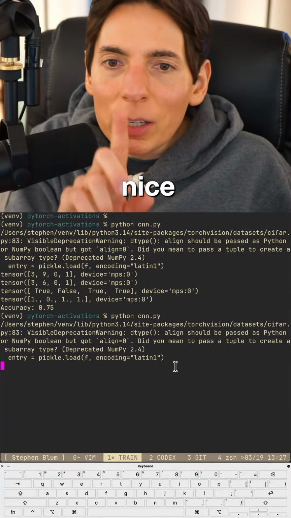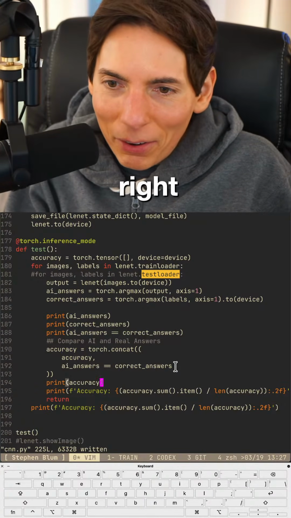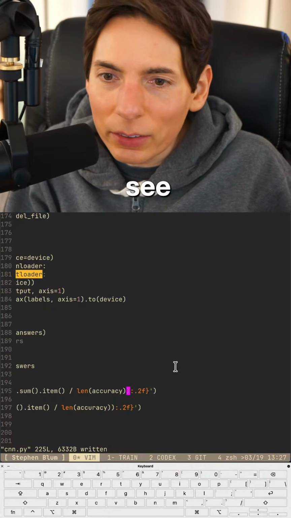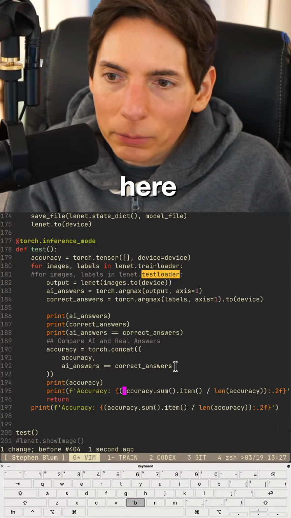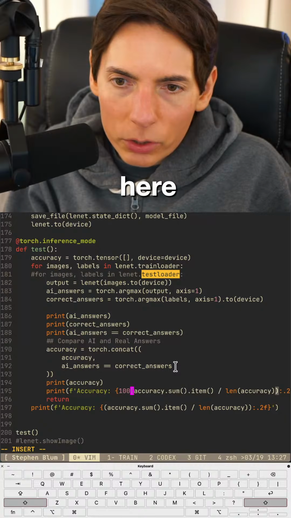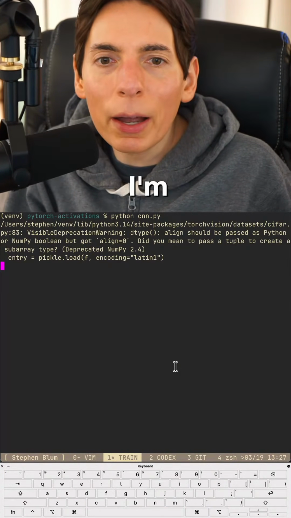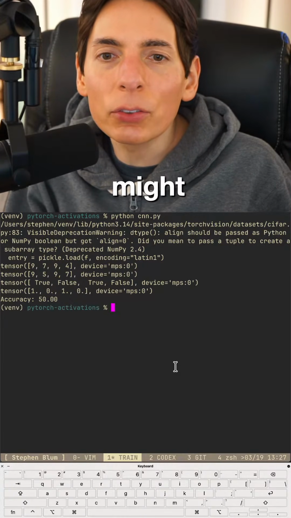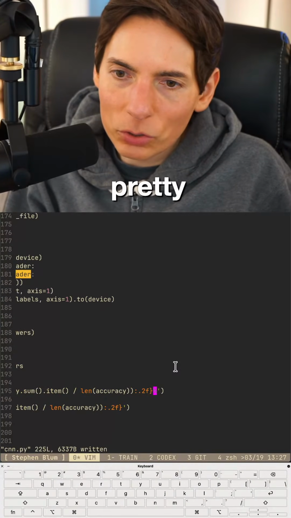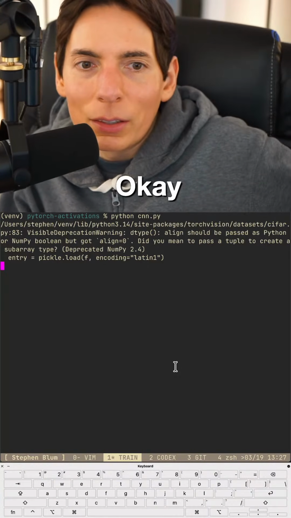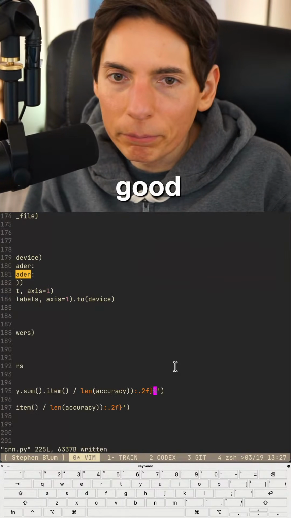Nice. Let me do a multiplication on that. 100%. 1.0. All right. Nothing to see here, you guys. 100 times. Can we do that? Will that work? I'm pretty sure it might. Yes, it does. Okay, good. And then we'll say percent to make it pretty. Just like that. Okay. Here we go. Moment of truth. See here, 75%. Good, good. Okay.